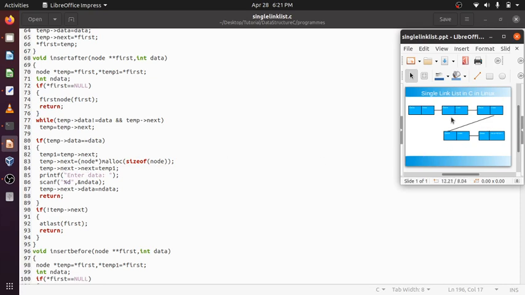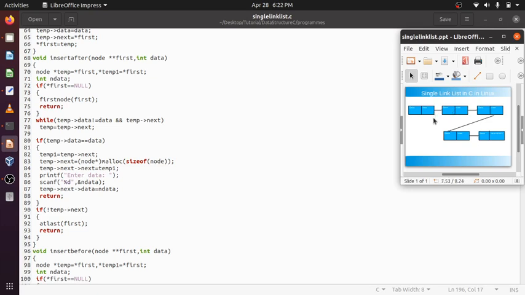Temp will point to the data after which I want to add. So temp next will be given the memory that is allocated, and because we will modify here, we are temporarily keeping the value of temp next in temp1. Suppose these are data 1, after 1 I want to add something, temp will point here, temp next will be pointed to by, suppose this node will be pointed to by temp1.